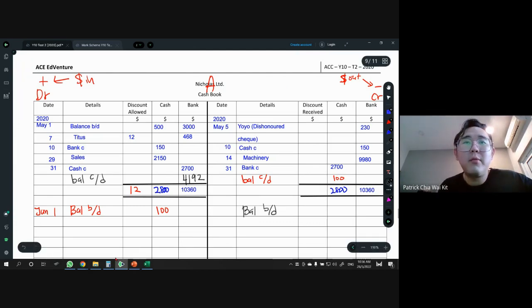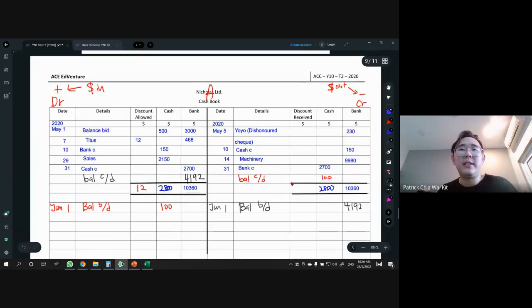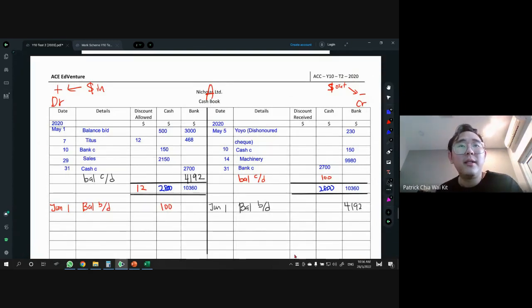Bottom right hand side, you put back 4192, and then this is our June 1st. That's it. So this is the answer for the Cashbook Nicholas question. This is how we do it. So there are 2 contra entries for this question. Imagine if you don't know how to do contra, how many marks you will lose? You lose 4 marks there already.